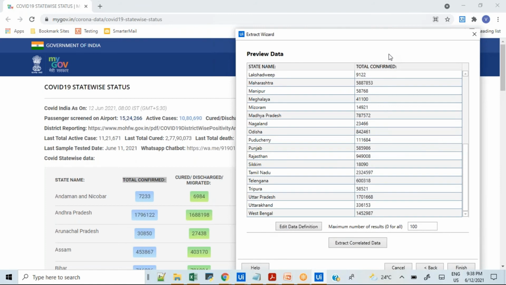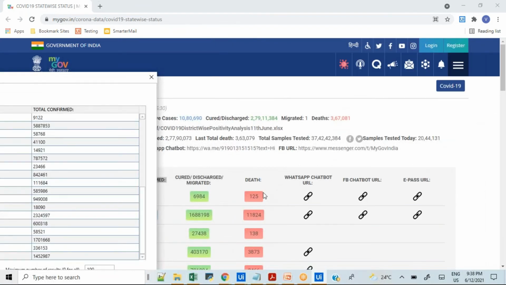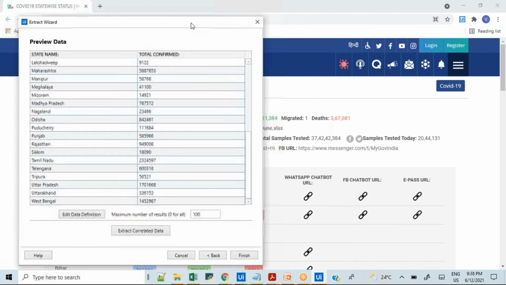What is the next thing? In a similar way we can capture this QR, discharge, migrated cases, death cases. But what about this URL, which is not visible to us? So no need to be worried.